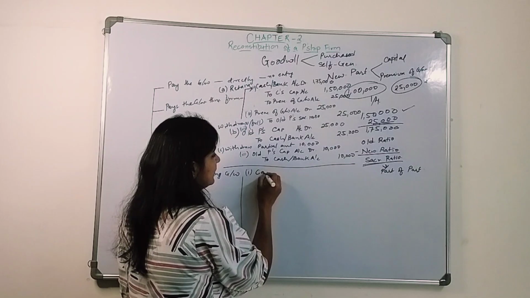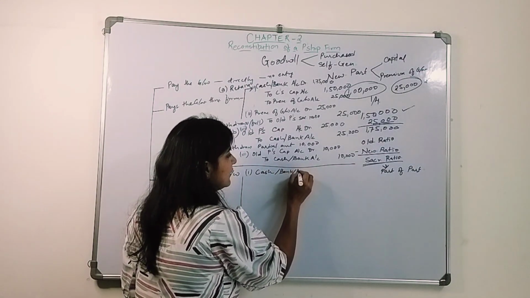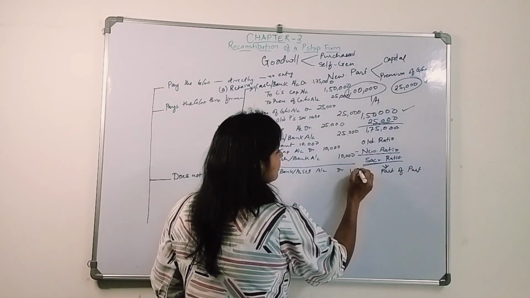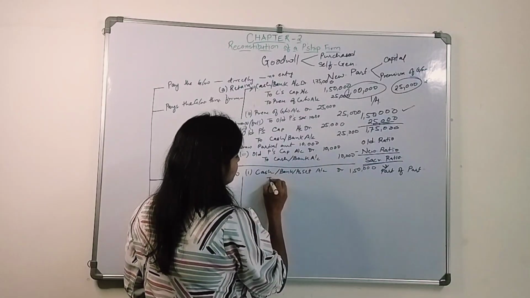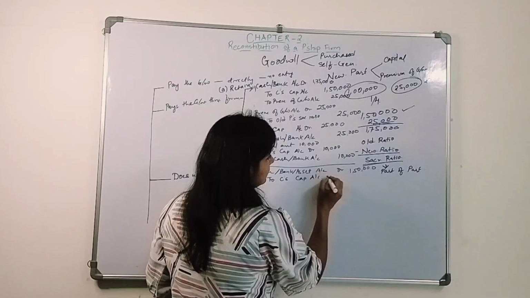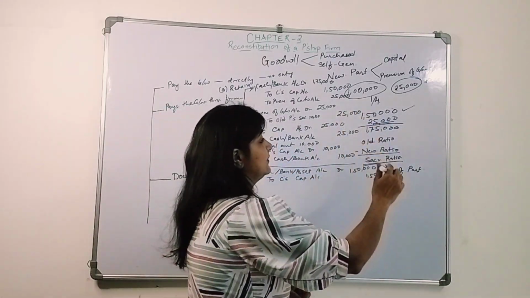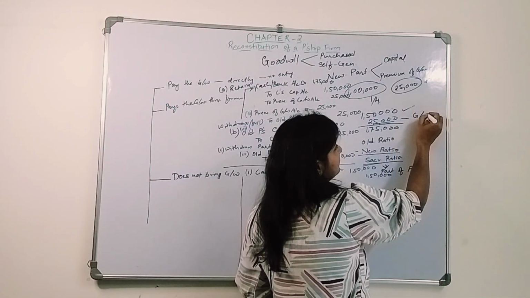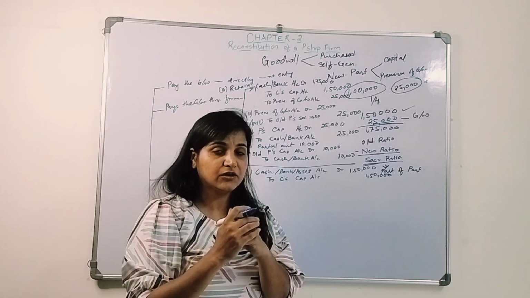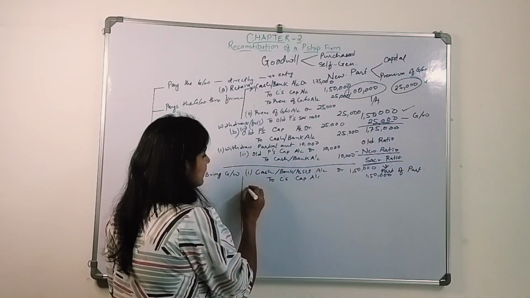So the first entry would be cash or bank, or if he is bringing an asset, account debit 1,50,000 to Seize's capital account 1,50,000. But let's say this 25,000, the goodwill amount, he doesn't bring into the business. So now this is his share, he needs to pay, but he was not having this amount. What will be the second entry?